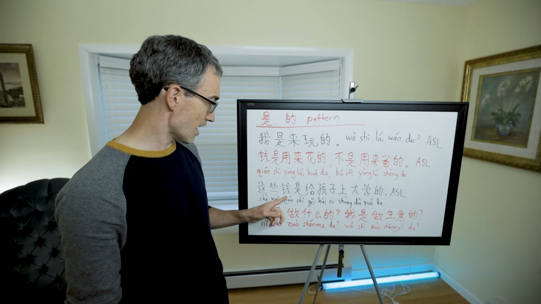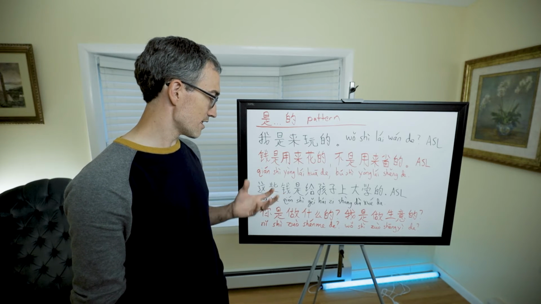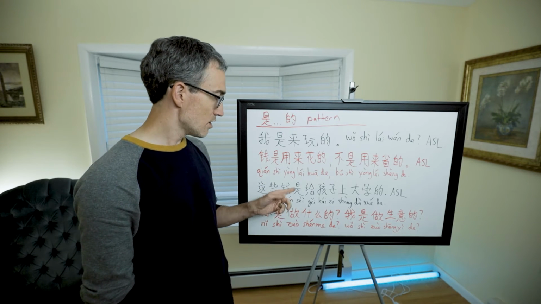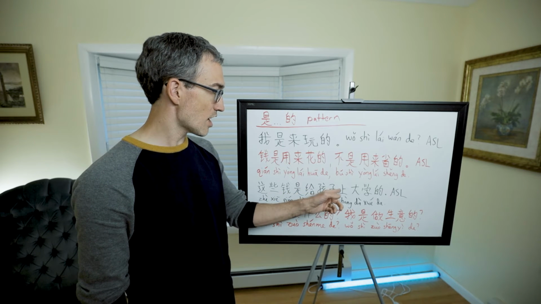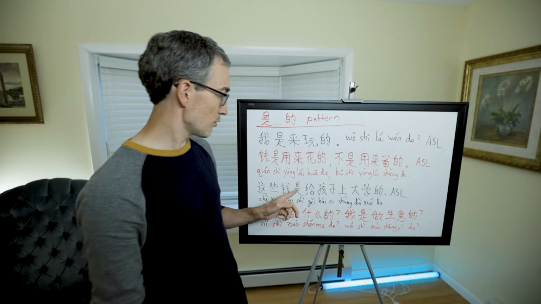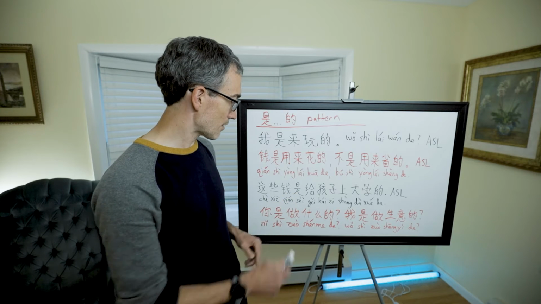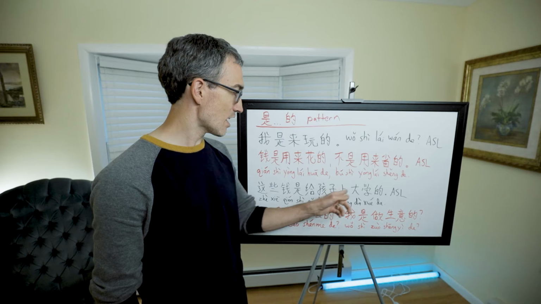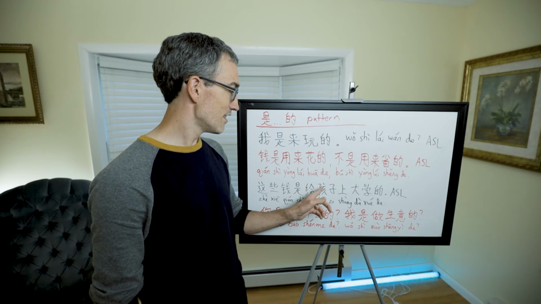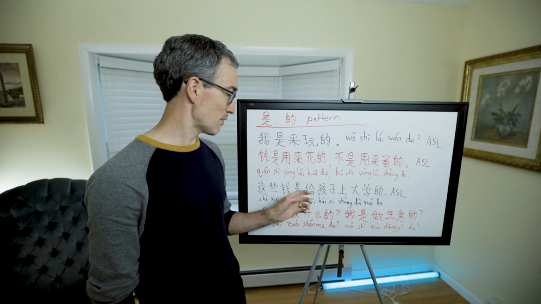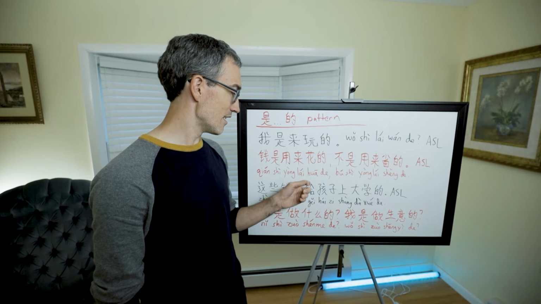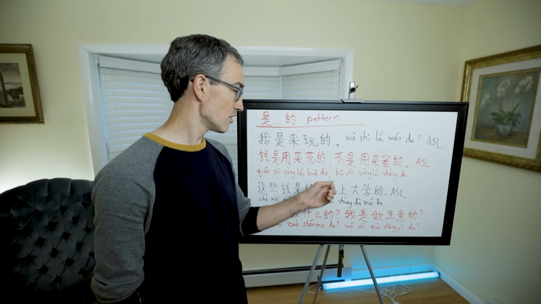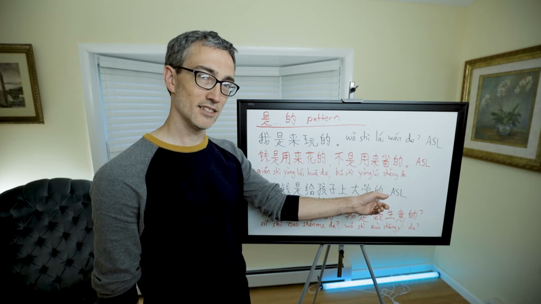Here we have 给 as sort of the clue about purpose. We have 这些钱, these monies, or this chunk of money, 这些钱是给孩子上大学的. So here we have the 是. Now we're going to talk about what's the purpose of this money. It is 给, to give. Here we wouldn't say give in English, but it's for children going to university. Duh.